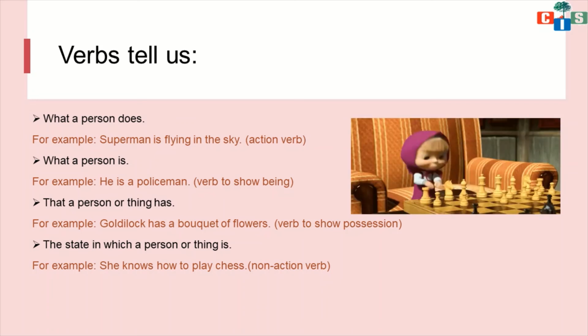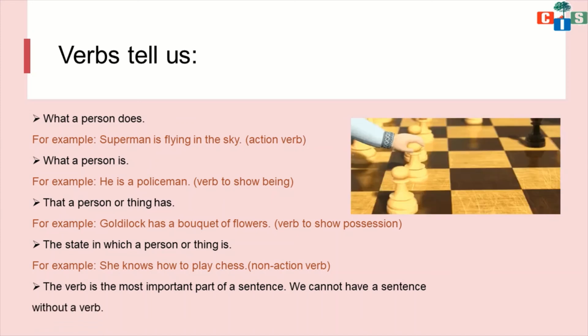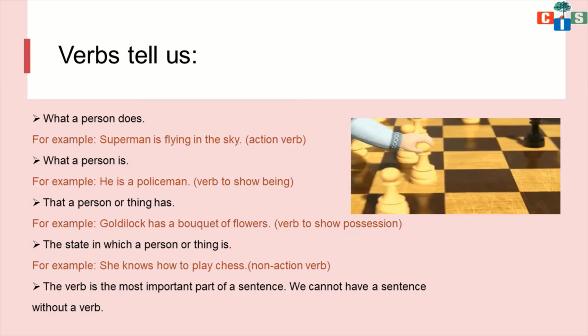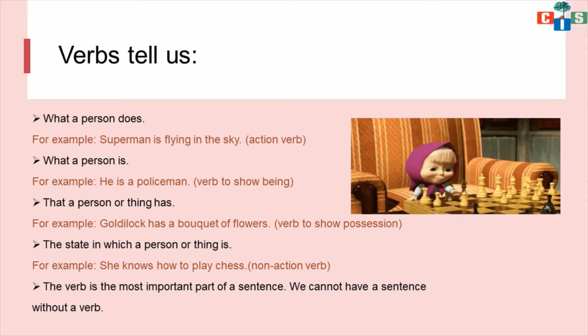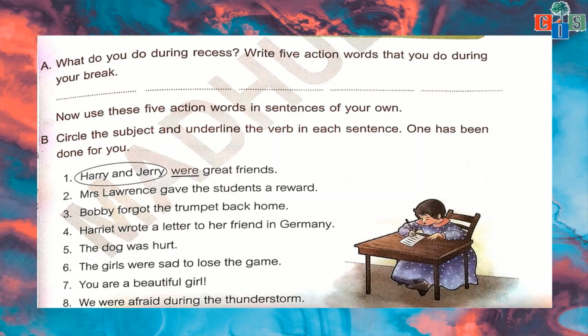So what you can conclude from all these things is that the verb is the most important part of a sentence, and we cannot have a sentence without a verb. Am I right? We cannot make any sentence without a verb. And if there is any sentence without a verb, then that is not a complete sentence. Okay? Yes, scholars. Now here we have the exercise of the chapter Verbs.